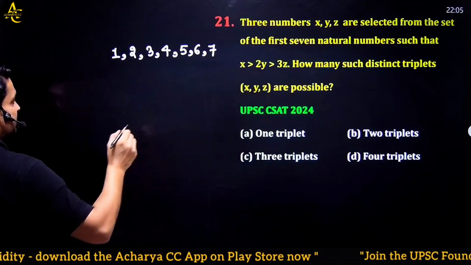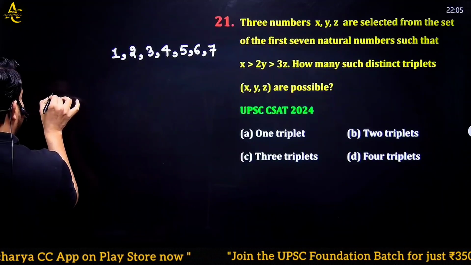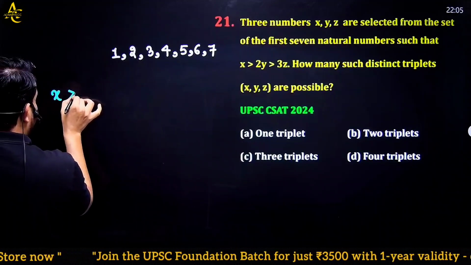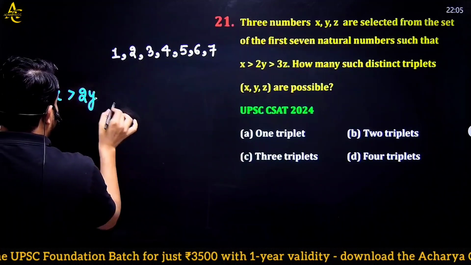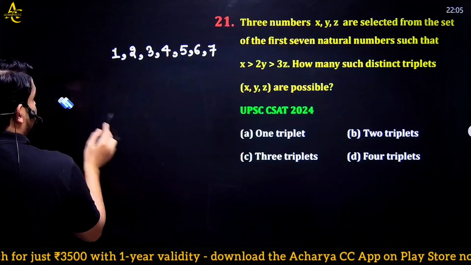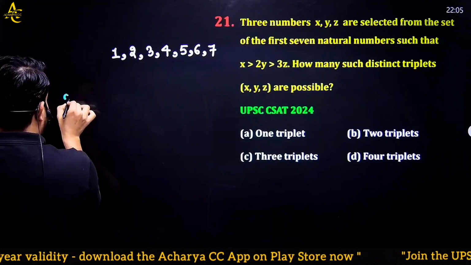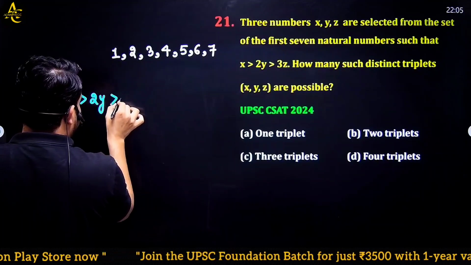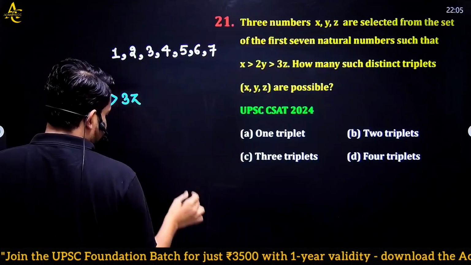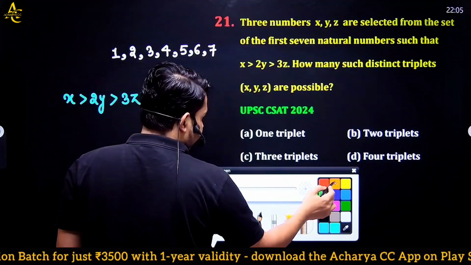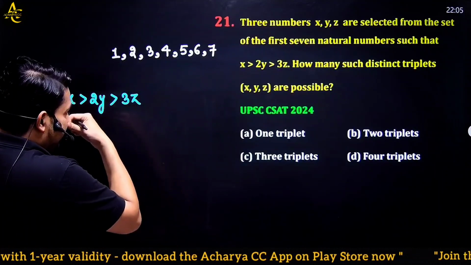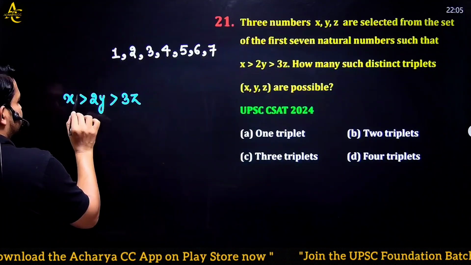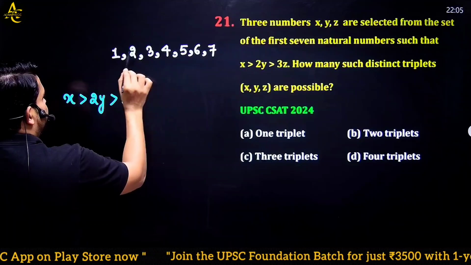The question has given a statement that x is greater than twice of y, and twice of y is greater than thrice of z. I can take the values of x, y, and z from 1 to 7.